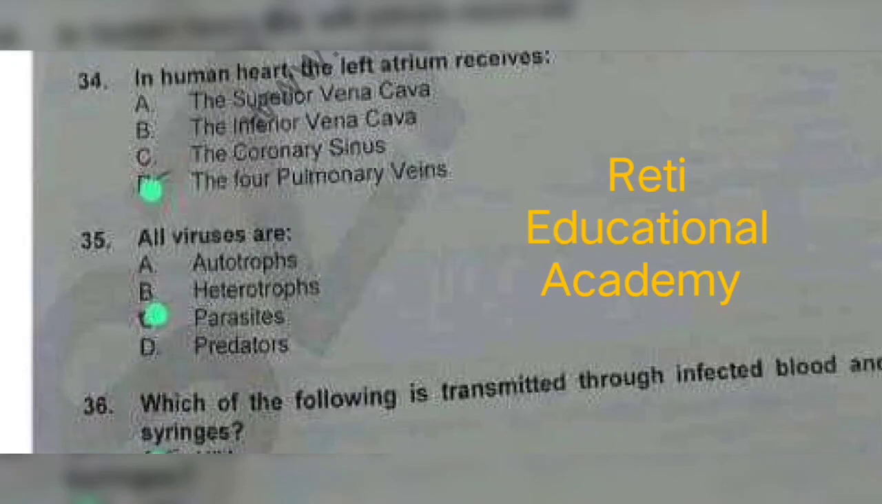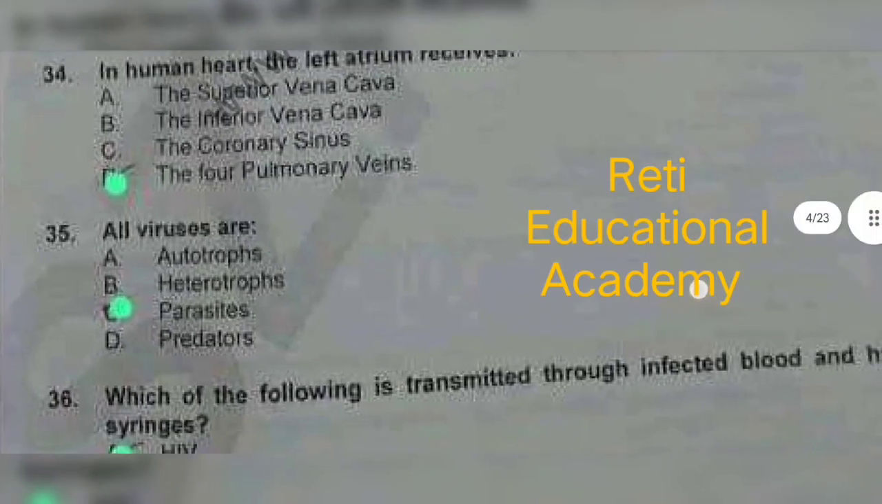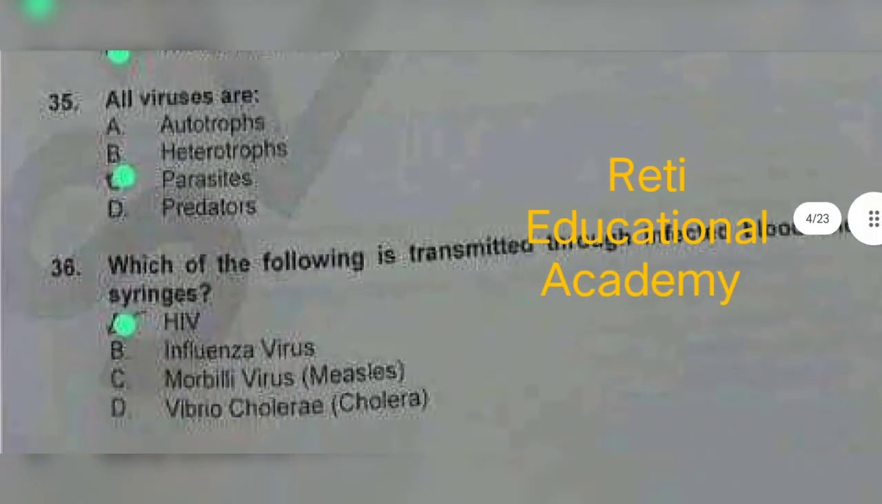Question number 35. All viruses are parasites. Taken from General Science, Class 8. Question number 36. Which of the following is transmitted through infected blood and syringes? And it is HIV.